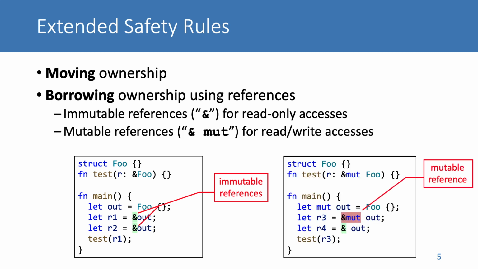Rust allows multiple immutable references to a variable to exist at the same time, but it only permits at most one mutable reference to a variable at any time. All these rules are checked statically during compilation. They essentially prohibit having mutability and aliasing at the same time. They together can prevent many severe memory bugs and concurrency bugs.